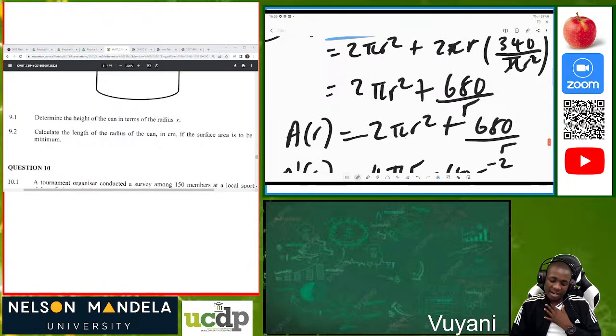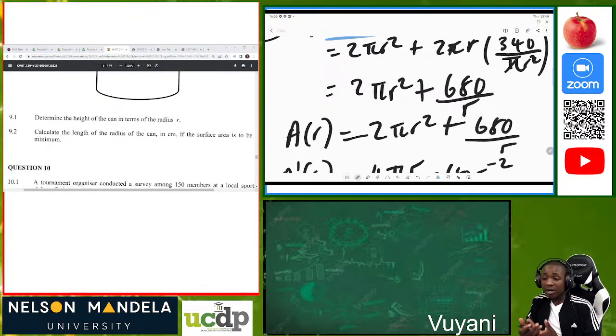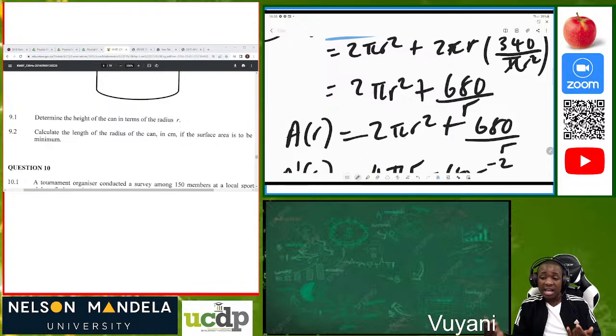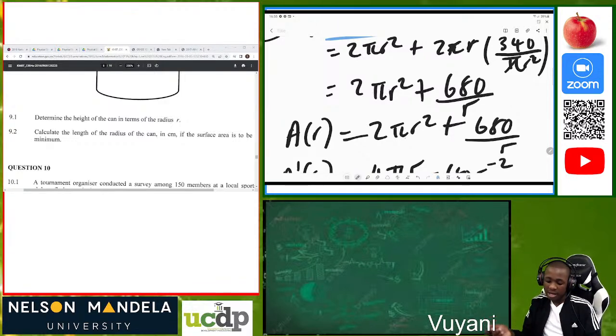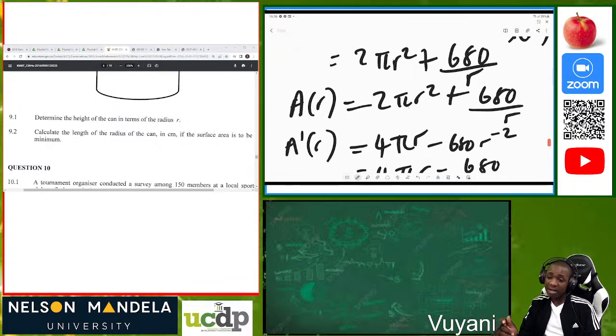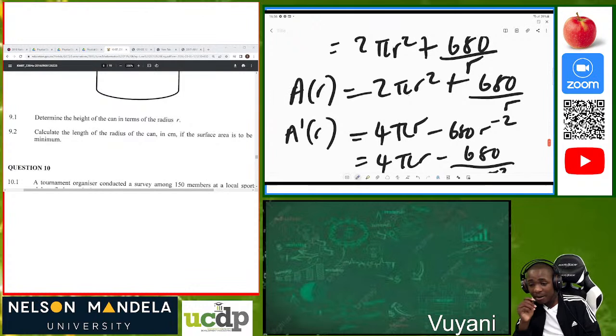Then we can write the area as a function A in terms of r, because you can see that A goes hand in hand with r. And bear in mind, A is my surface area, guys. We know that at minimum, the first derivative of the area must be equivalent to 0.